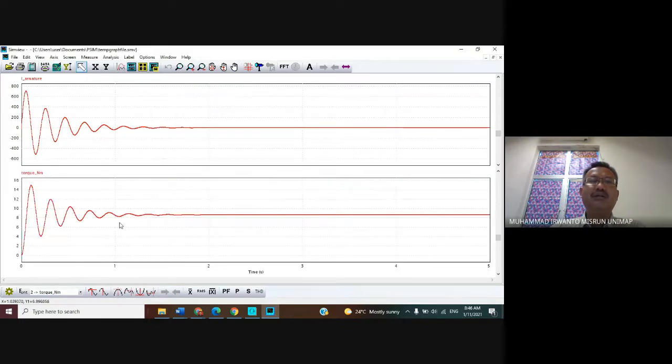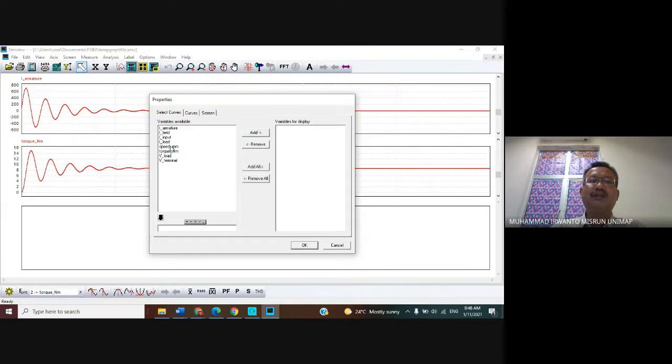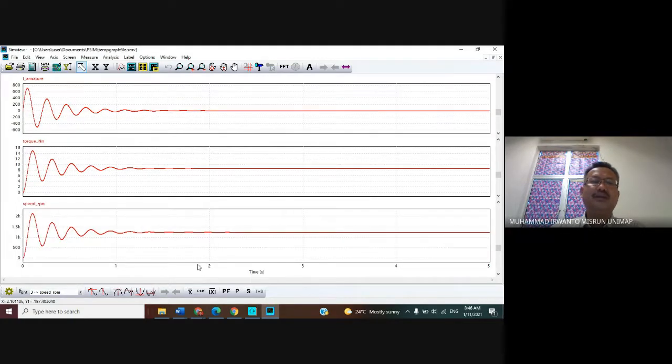This one. And then speed. First you click the menu bar, insert a new screen. Speed: please choose the speed in RPM in the variable available. Click button add and click button OK. This one. And then input power.